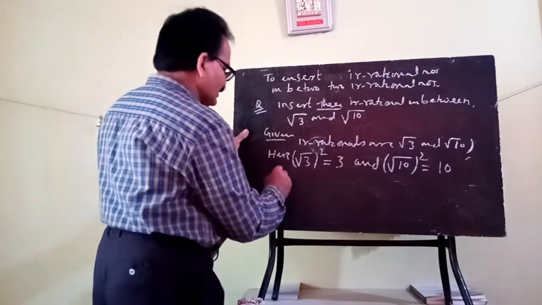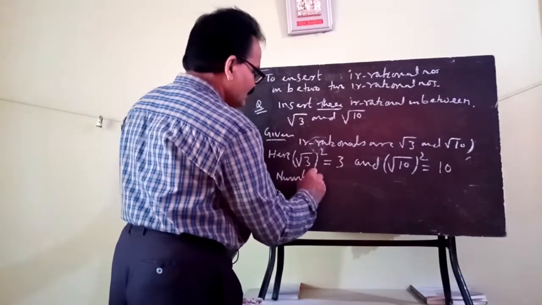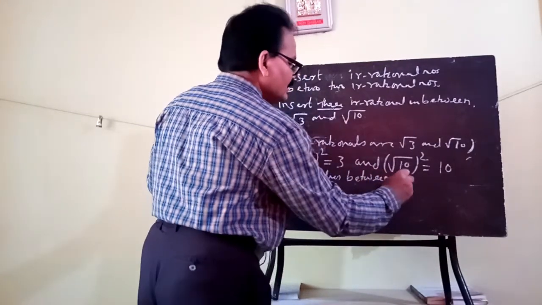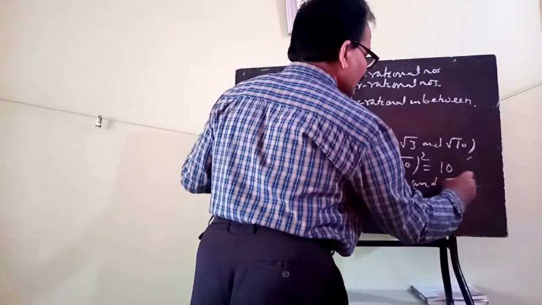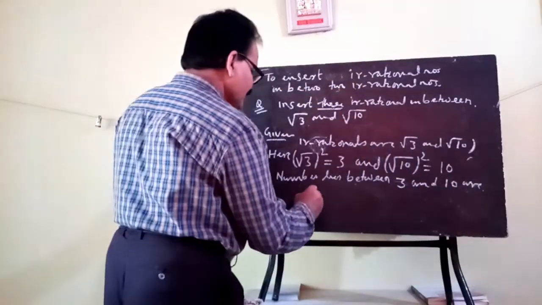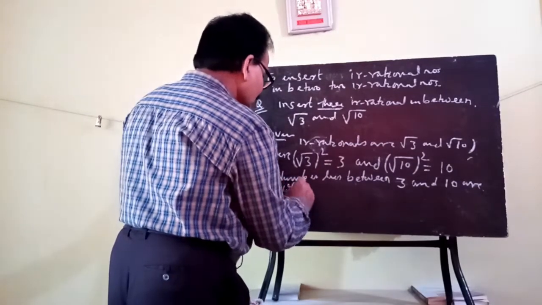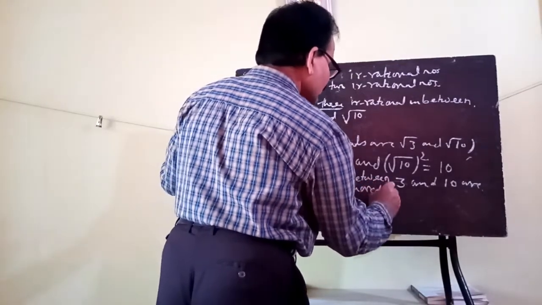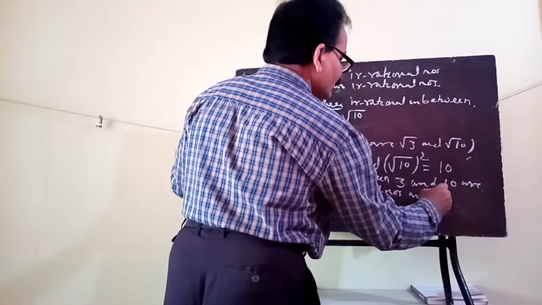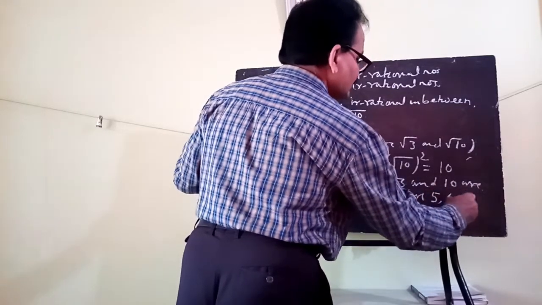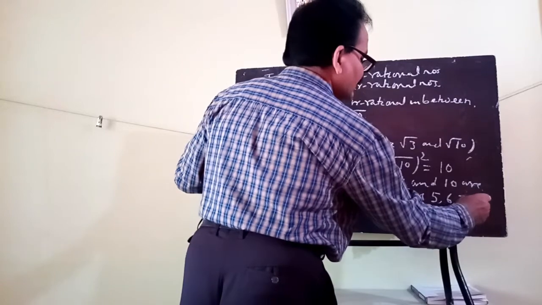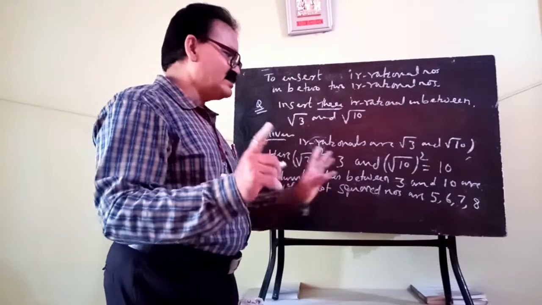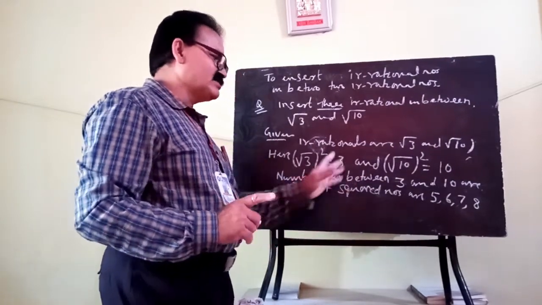You have to take numbers between 3 and 10 which are not square numbers. They are 5, 6, 7 and 8, because 4 is a square number and 9 is also a square number. So these numbers lie in between 3 and 10.